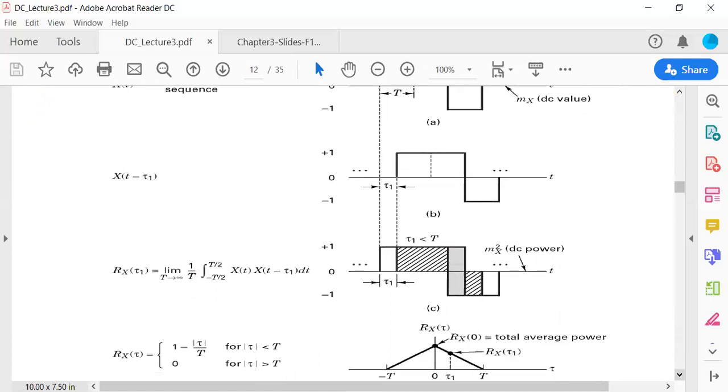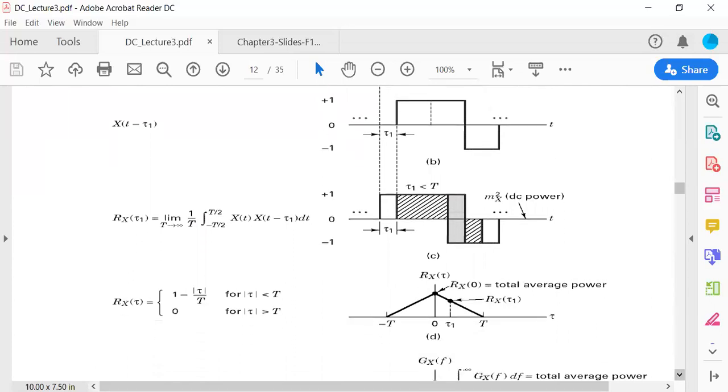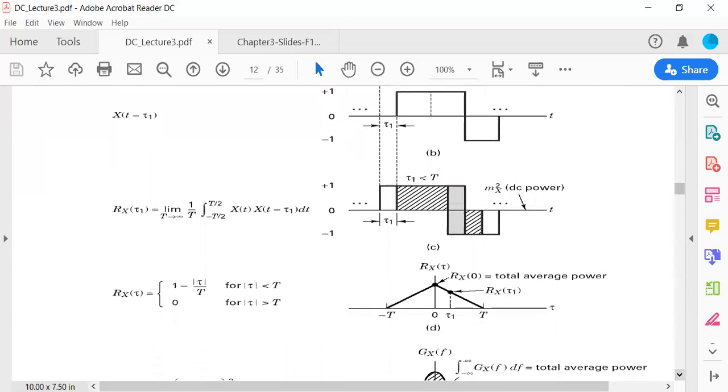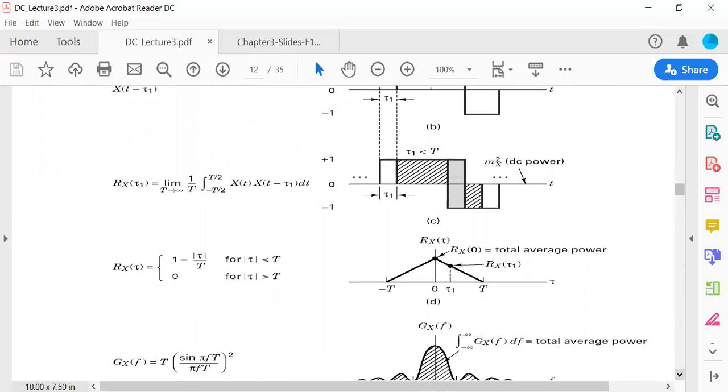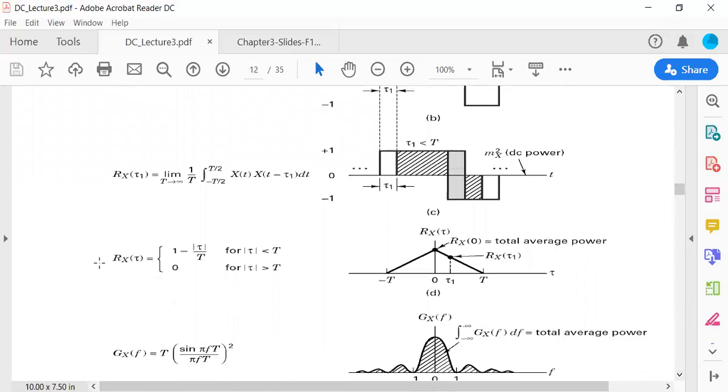Fourth one, here we are describing some properties of the autocorrelation function. Here you have seen this is the autocorrelation function, as far as tau is concerned, between two time averages.